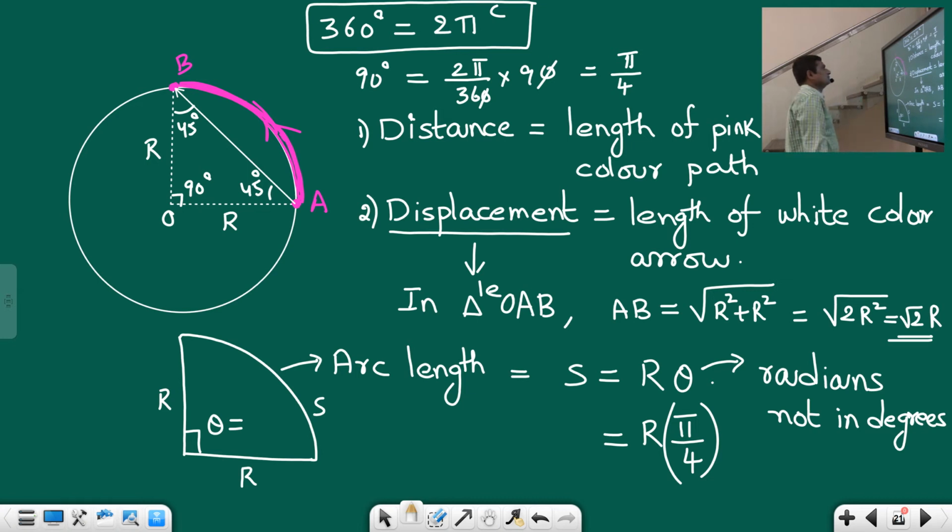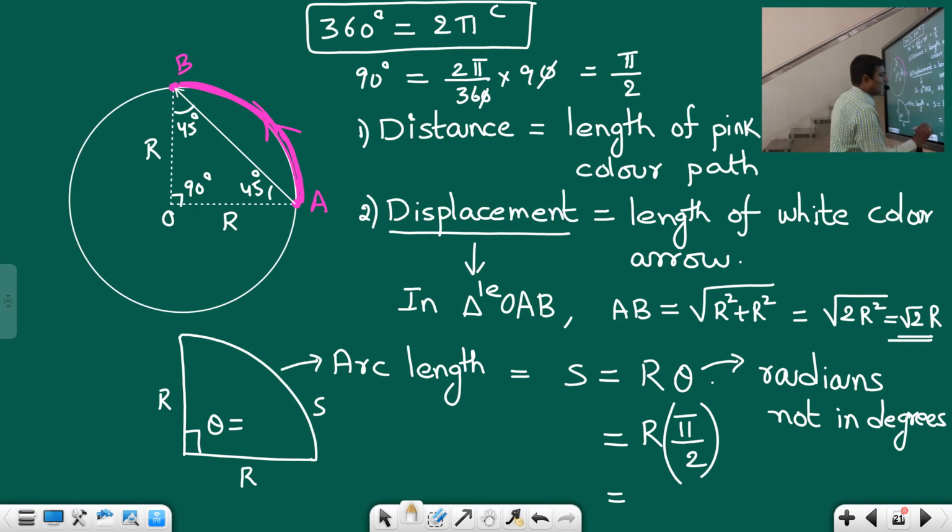Sorry, that is pi by 2, students. This is equal to pi by 2. Pi by 4 is 45 degrees. So therefore this is pi by 2. Nine 4s and 2 2s. So therefore pi by 2.